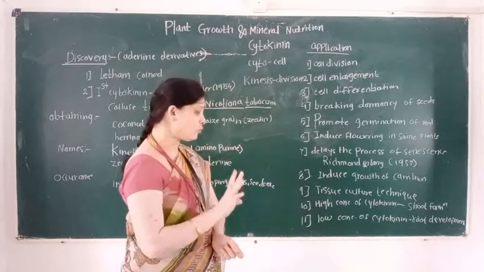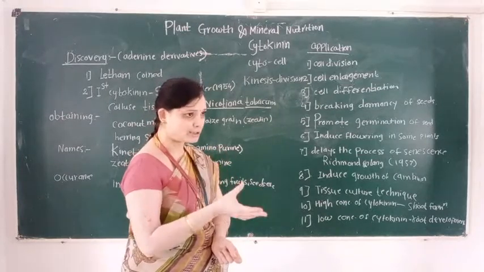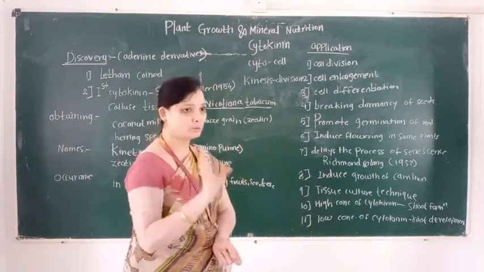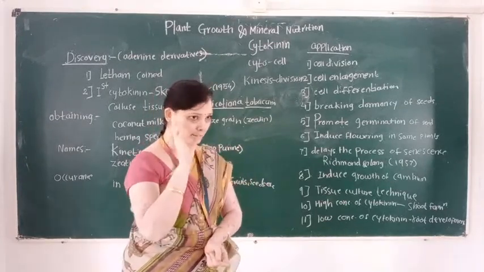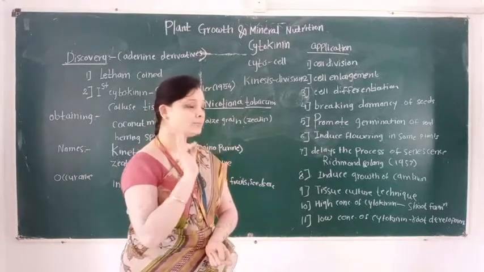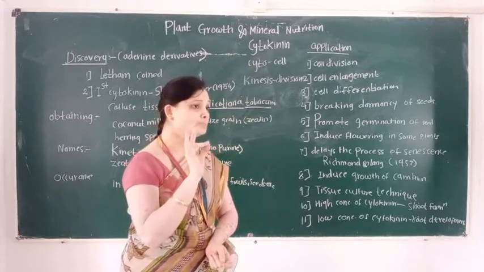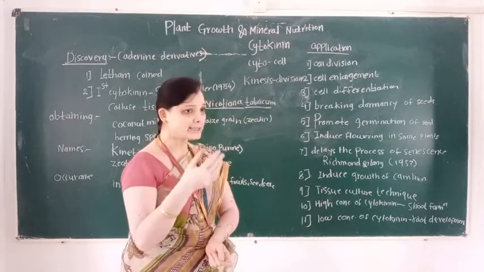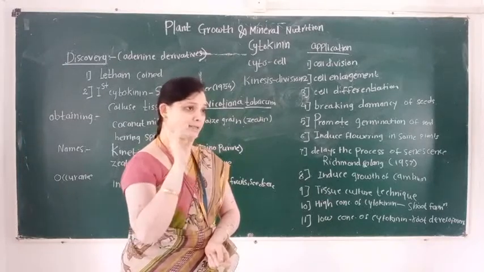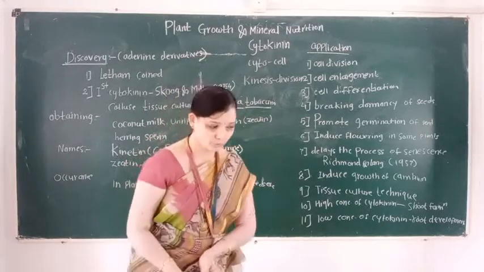And when a low concentration of cytokinin and a high concentration of auxin are present, this combination is responsible for root development. So today in this lecture we learn the third phytohormone, known as cytokinin. In the next lecture we learn the two remaining hormones, that is ethylene and abscisic acid. So thank you.